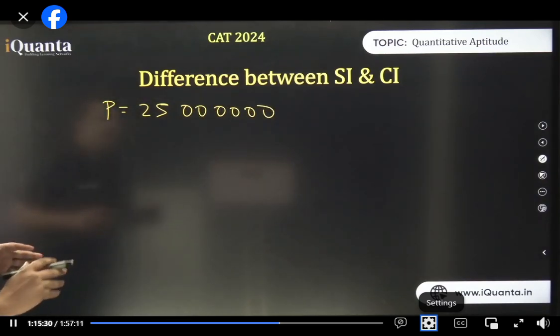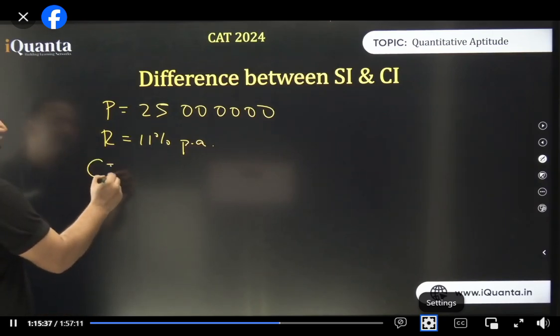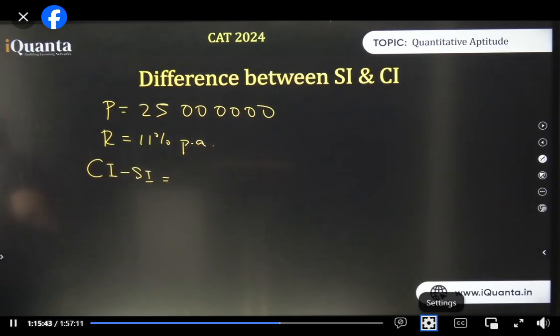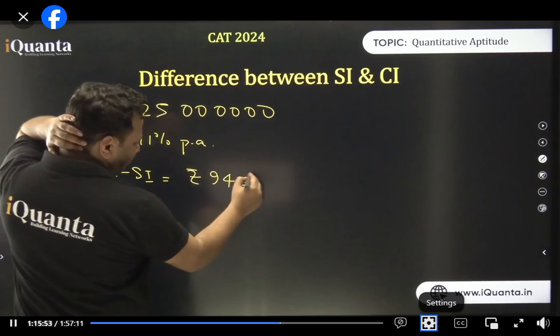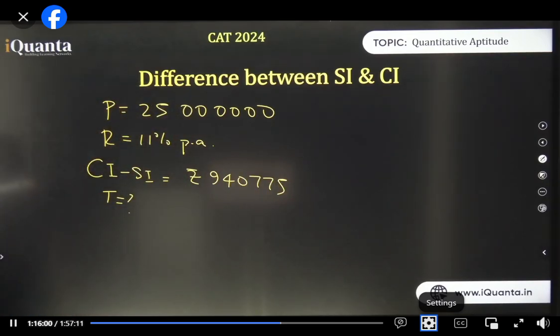Okay, 25 million. Rate of interest, let it be 11% per annum. And the difference of CI and SI, I need to calculate it. Yes, 940775. Okay, try to find out time in years. Anurag, you're right. Yes, Vijay, it is important: if a question comes from SI and CI, your life will be sorted. That is why I'm emphasizing this concept and giving you various possibilities.